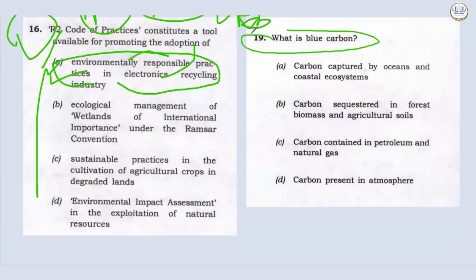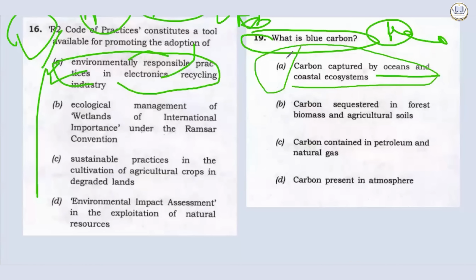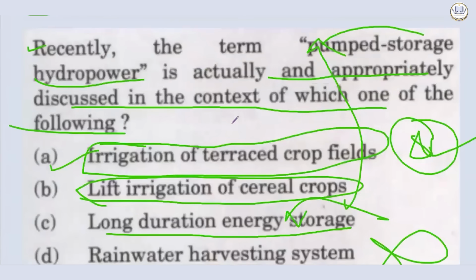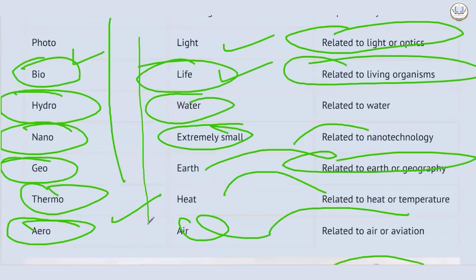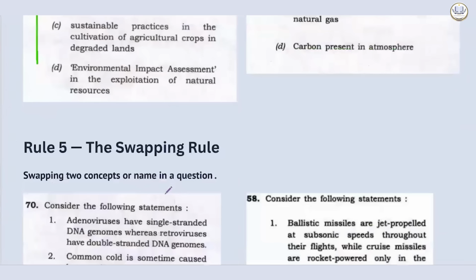Now let's see, what is blue carbon? Blue is our ocean, is our water. Carbon captured by oceans and coastal ecosystem. The option A is related to the word blue. Okay, so this has to be the correct answer. So you have to always see the keywords. Even if you don't know the answer, try to correlate and arrive at the correct answer.